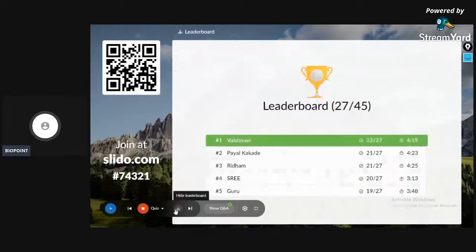Yes, again changes in the leaderboard. Very good. We have Vaishnavi 22 on 27. Then Payal Kake 21 on 27. Rhythm 21 on 27. Shri 20 on 27. Guru 19 on 27. Guru, please improve yourself and come above 20.